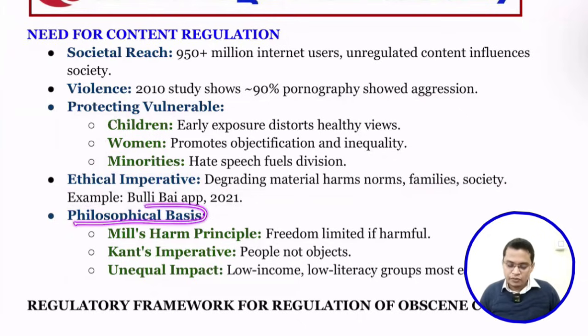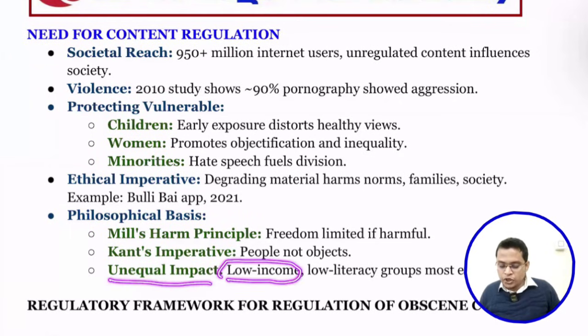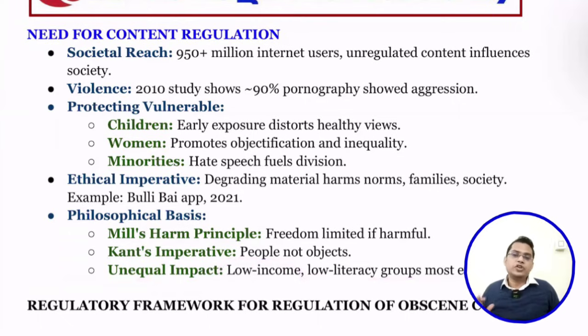So next is the philosophical basis. If you see, Mill's harm principle says freedom can be limited if it is harmful. No doubt everyone has freedom, but our freedom should not be misused to create harm for others. If it is harming others, we can restrict it. So next is Kant. Immanuel Kant's categorical imperative says people are not objects. We should not use other people as a means to achieve our end, rather they are ends in themselves. So we need to respect other people. So unequal impact: those who are low income, low literacy groups, like women, SC/ST, are most vulnerable, so we need to respect them.